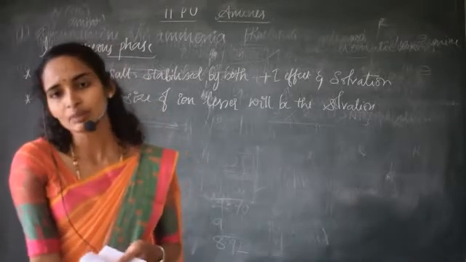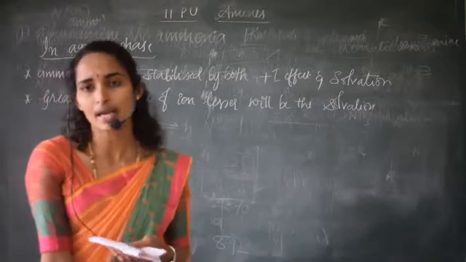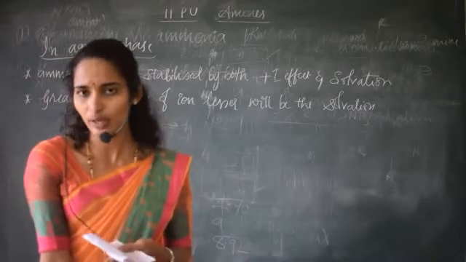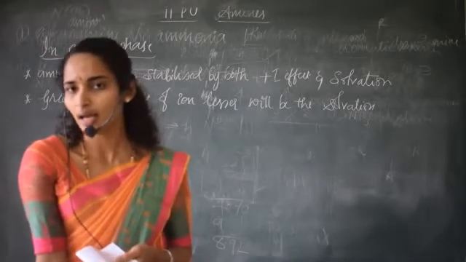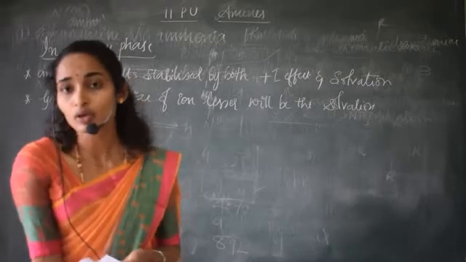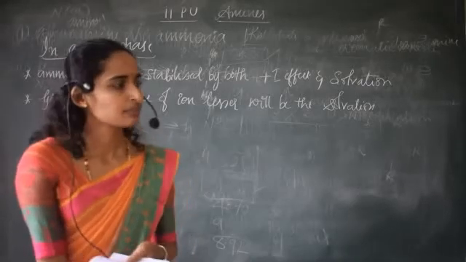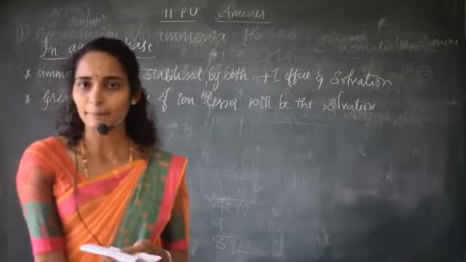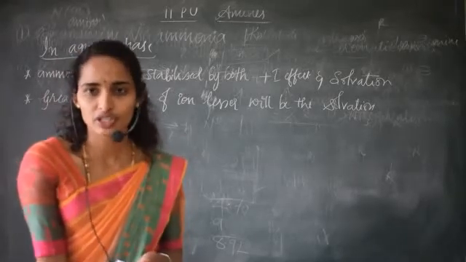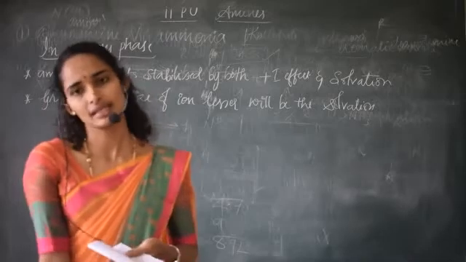In tertiary amines, what happens? Three methyl groups are attached, as in trimethylamine, and it will not undergo solvation easily because there is no hydrogen atom. Hence, the greater the size of the amine, the lesser will be the solvation and the lesser the basic strength.